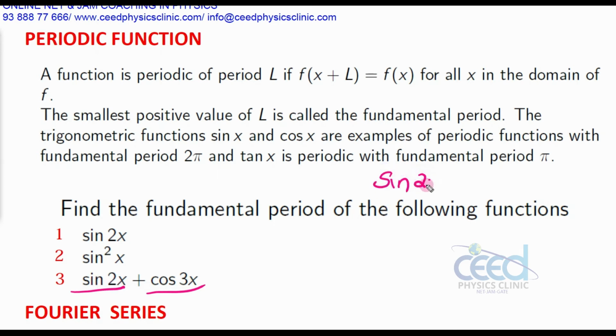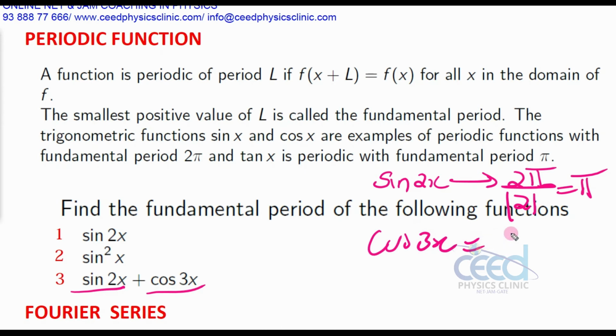Sine x has period 2 pi, and you have to divide by its modulus, so here it is pi. Now what is the time period of cos 3x? Cos x has time period 2 pi, then you have to divide by the constant multiplied, modulus a. Modulus a is 3, so 2 pi by 3.